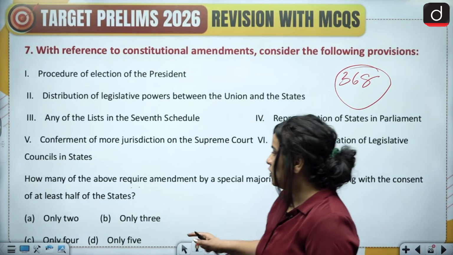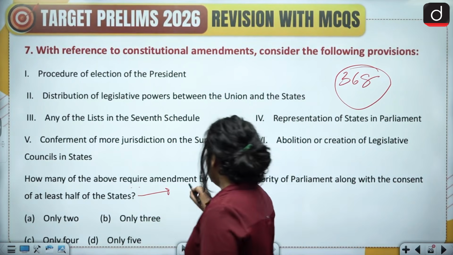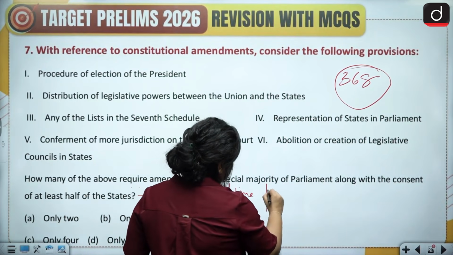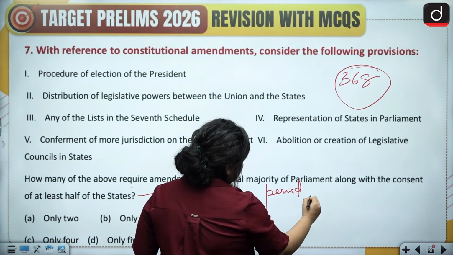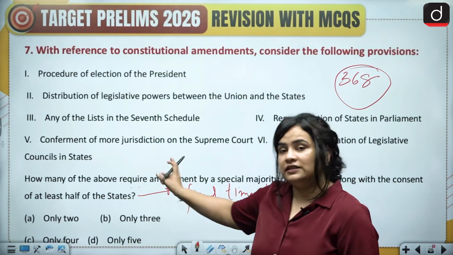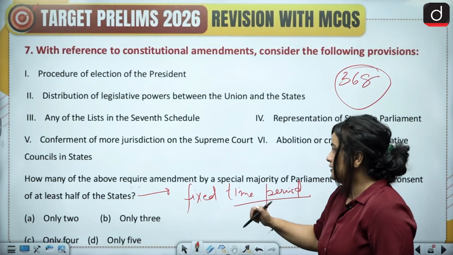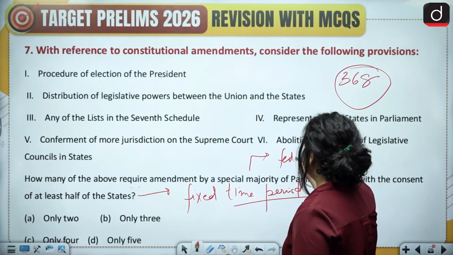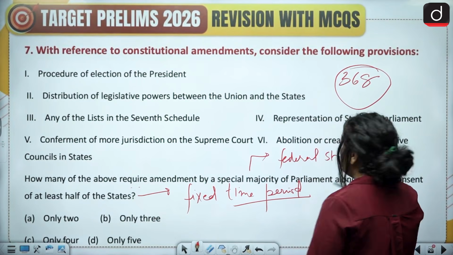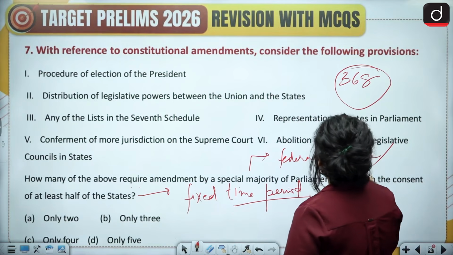Please remember, for ratification by at least half of the states, there is no fixed deadline or time period within which the states have to consent. Where did I tell you that you need this kind of majority? Where the federal structure is in question, or there is an alteration of the balance of power between the Union and the states.